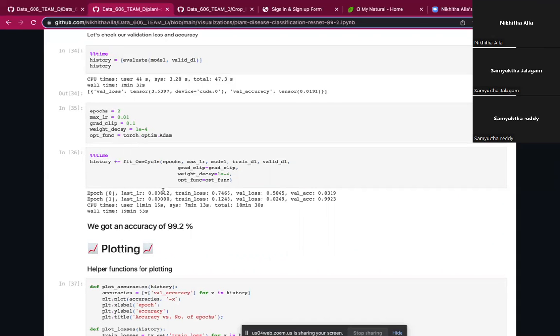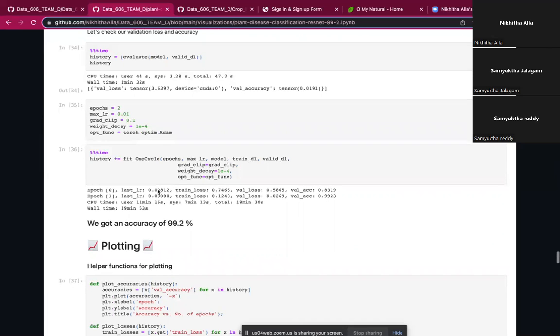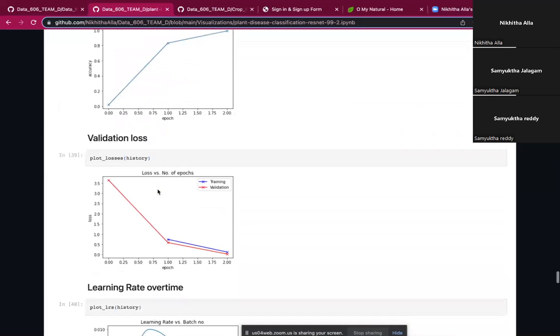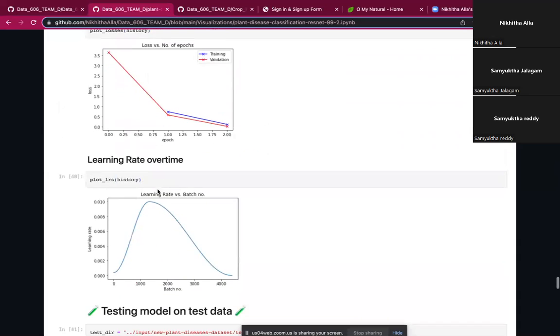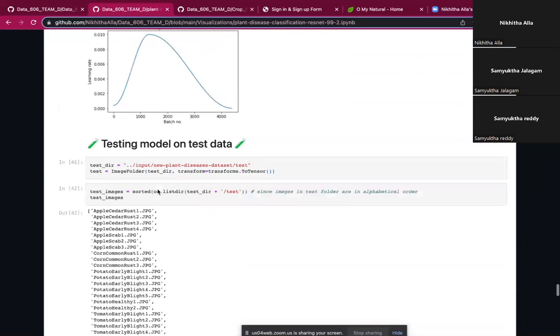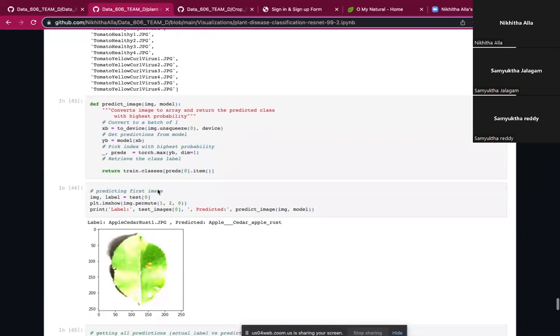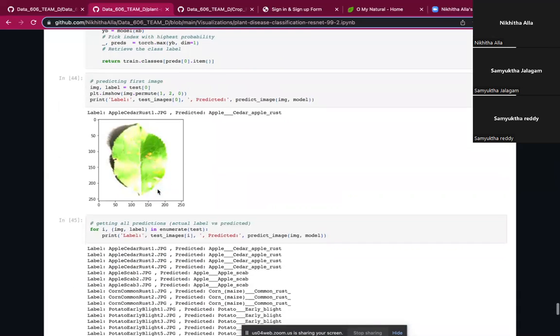Below plots show the validation accuracy, validation loss, and learning rate of our model over time. Here are the plots. The first one is validation accuracy. The second one is validation loss and learning rate over time. So when testing the model, we can see that the model predicted all the test images perfectly.